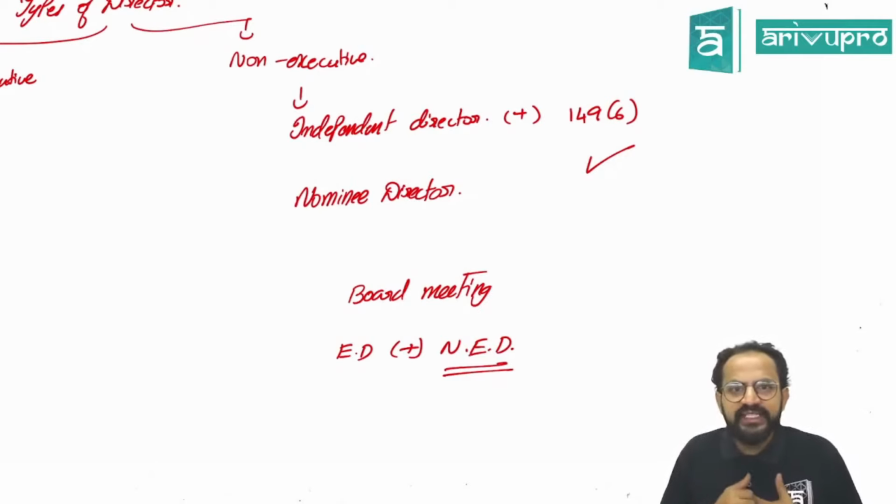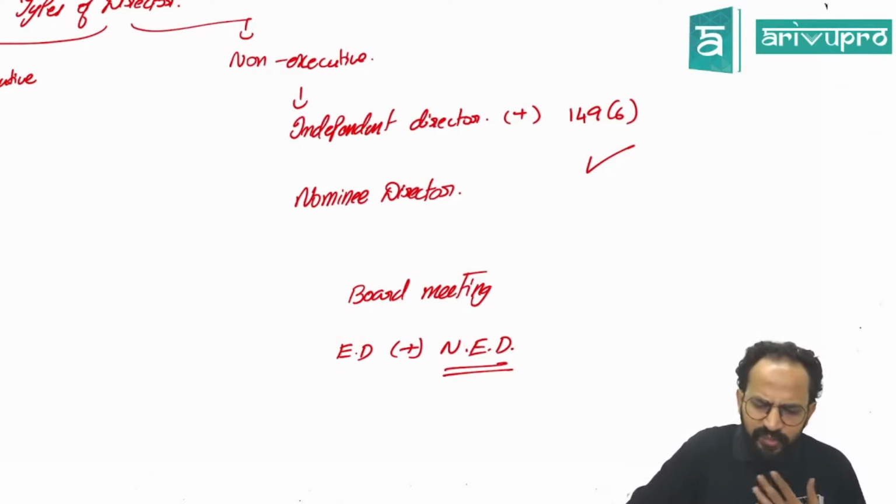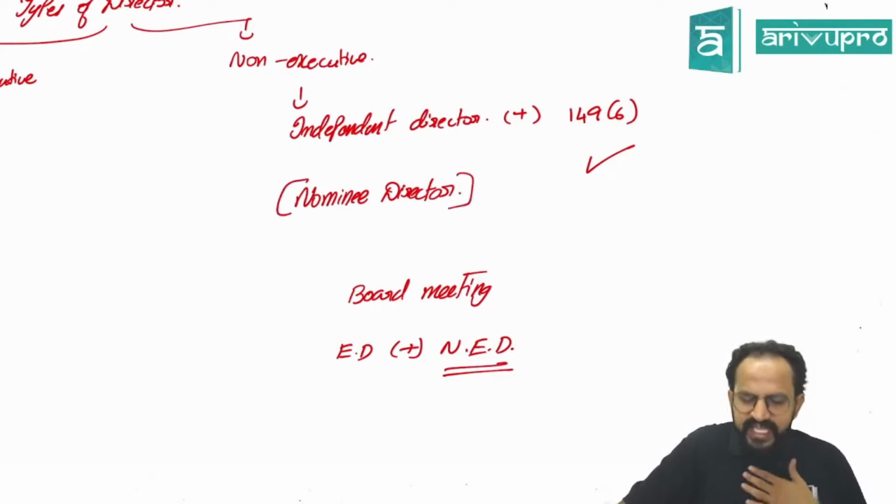Sir, give us an example. The best example is the Satyam case, where the institutional shareholders said, basically there are certain people called nominee directors. We'll see again in detail who nominee directors are.